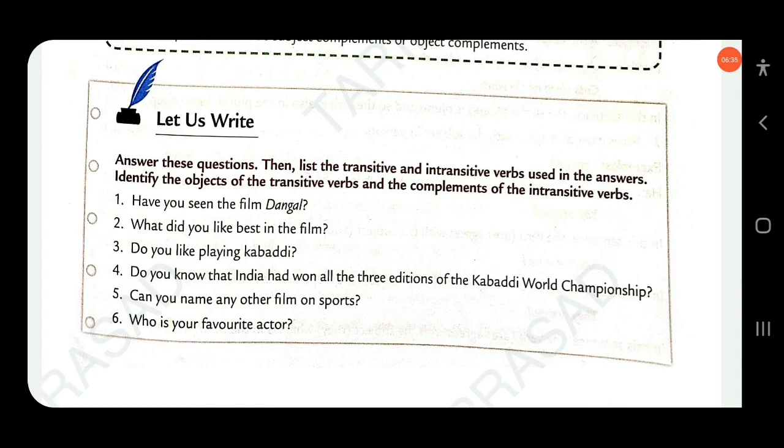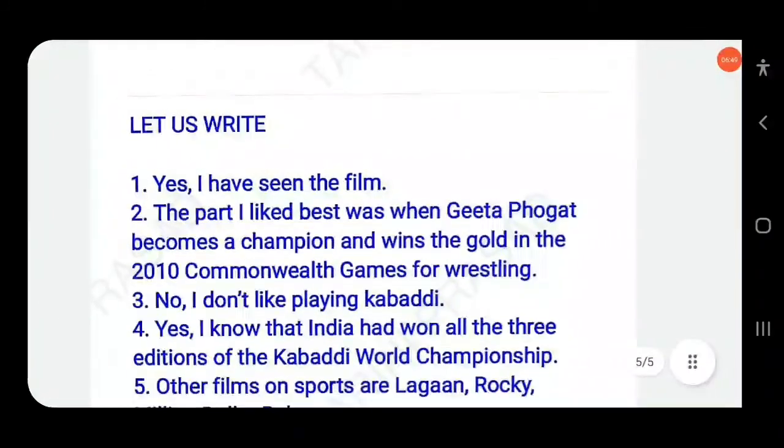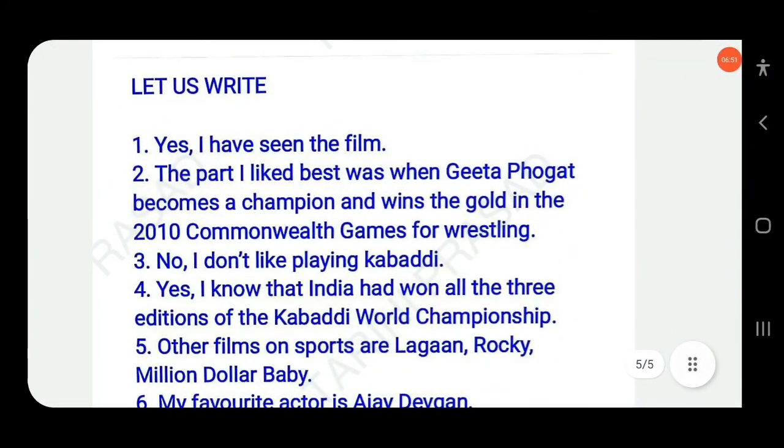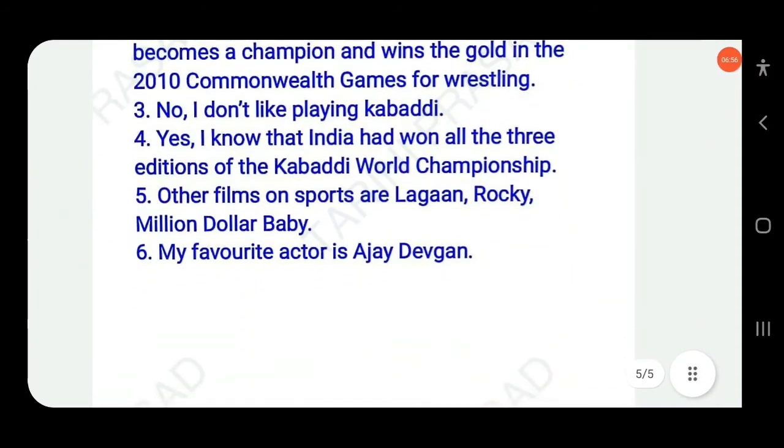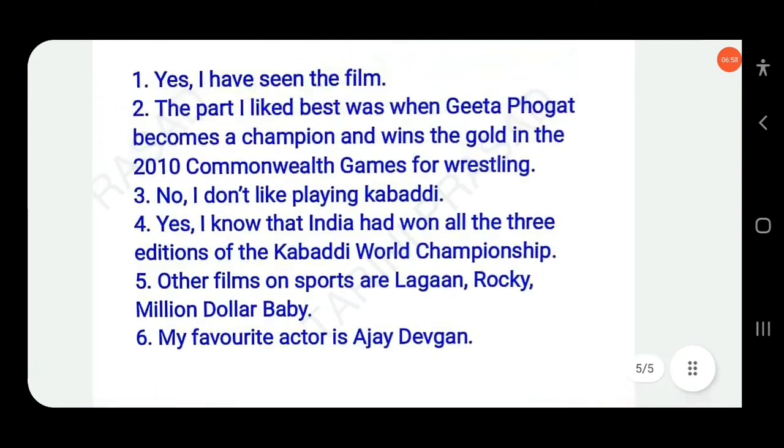then list the transitive and intransitive verbs used in the answers. Identify the object of the transitive verbs and the complement of the intransitive verbs. So you have to do it yourself. Here I have made the answer. So here is the answer. Okay, clear?